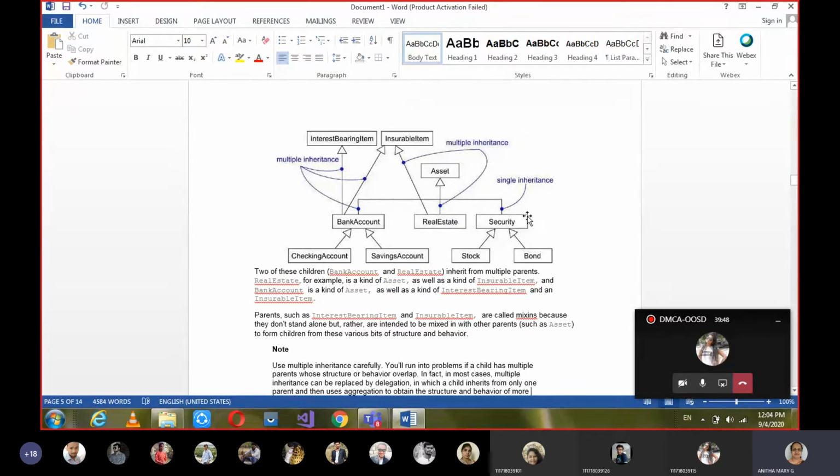Anyone can tell me the difference between single inheritance and multiple inheritance? I told you before we get into the details of this chapter. Single inheritance means? One parent. Yes, single parent. Multiple inheritance means? Many parents. Yes.